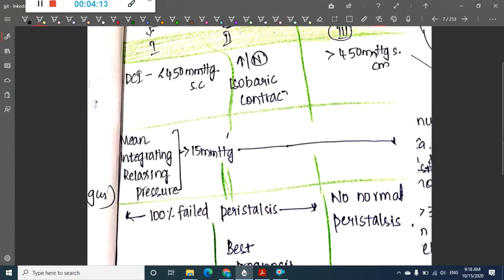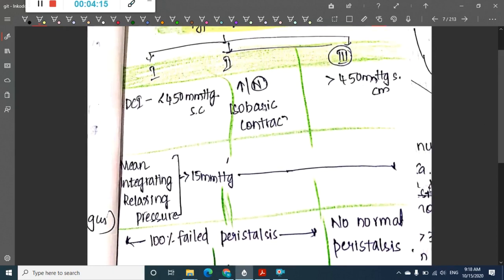According to distal contractile integrity, it is less than 450 mmHg·cm·s in type 1, more than 450 mmHg in type 3, and normal or a little increased in type 2.